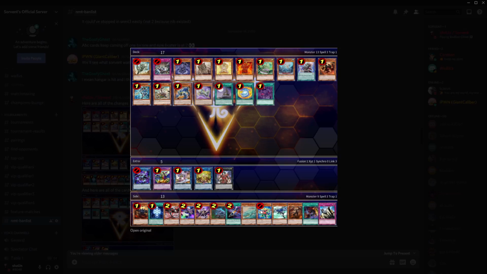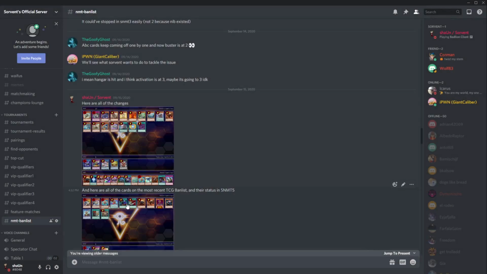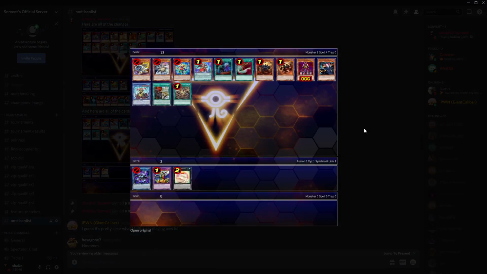So Block Dragon is a very, very interesting card here because it was already banned on my list, and then TCG banned it, so I'm taking it off the list, but it's still technically on the list, if that makes sense. It's still banned for the format, but the TCG just did a favor. Obviously, they just took it off the list for me, so it's quite nice. These are all of the changes from the previous list and their status in the non-meta tournament.